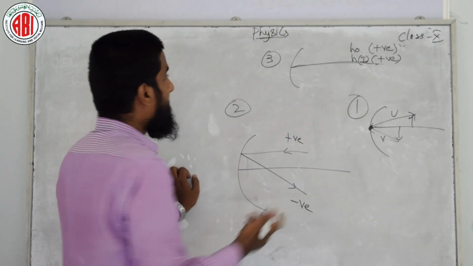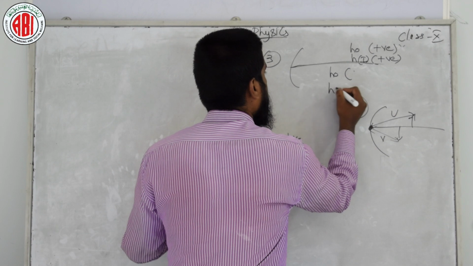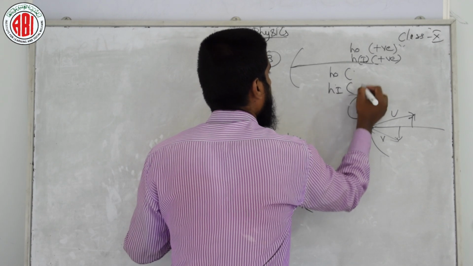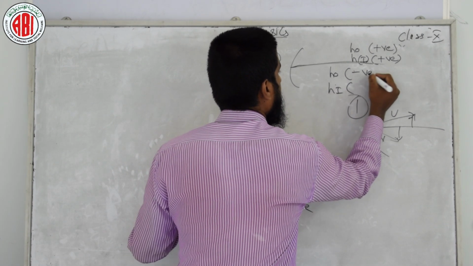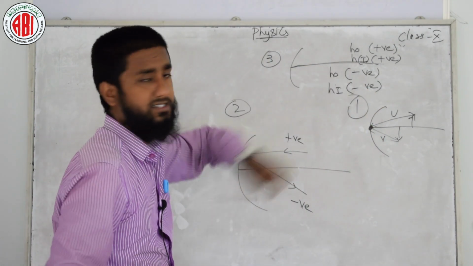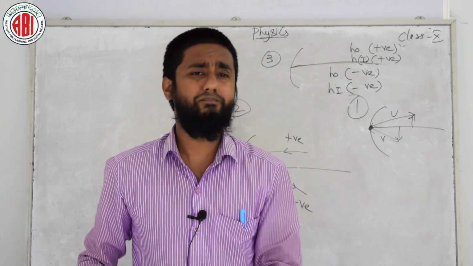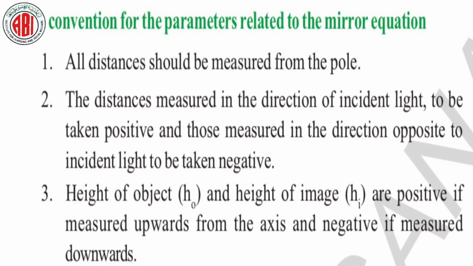In the same way, they are taken negative below the axis. This is a very small and important theory, you should remember it, and I am placing this on your screen also.